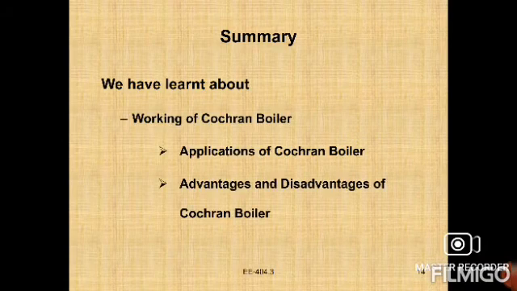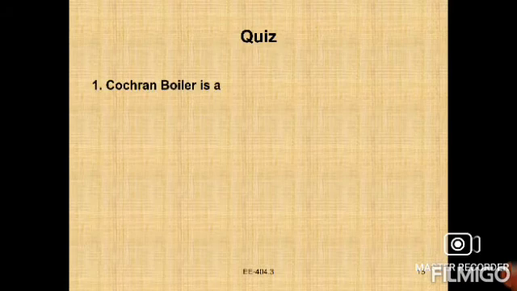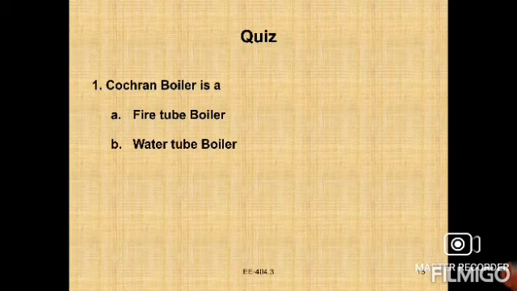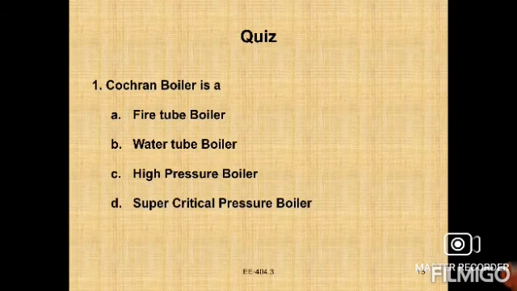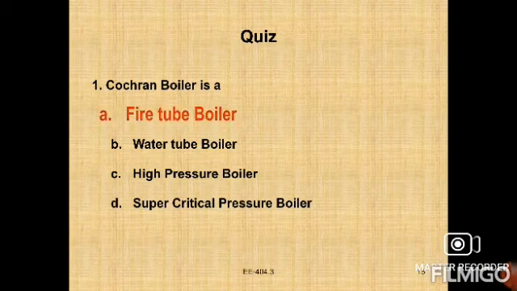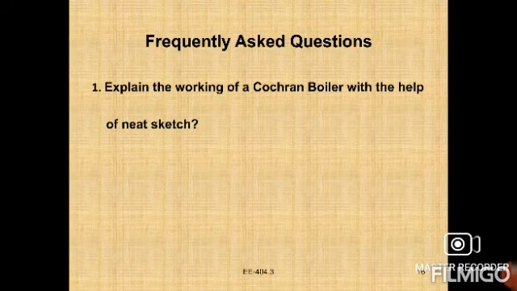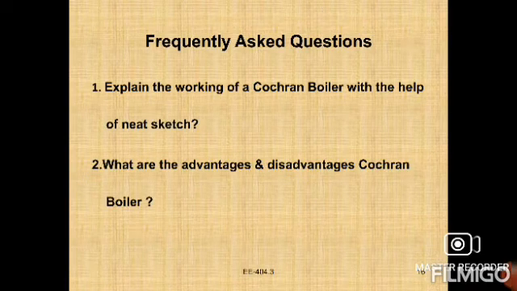In this regard, we have already discussed the working, application, advantages and disadvantages of the boiler, right. In this case, we have a small number of quiz questions. Is the boiler a fire tube boiler or a water tube boiler? Next, these are the questions you will get in examinations. Explain the working of the boiler with the help of a neat sketch. This is one question.